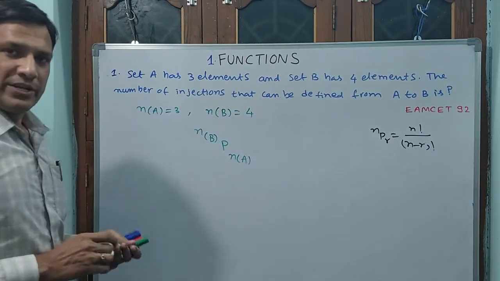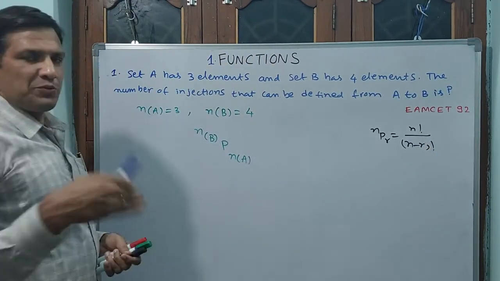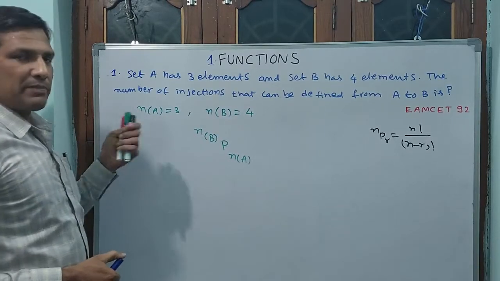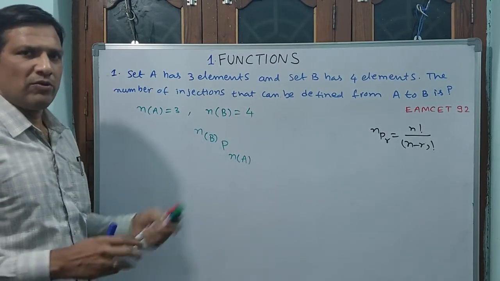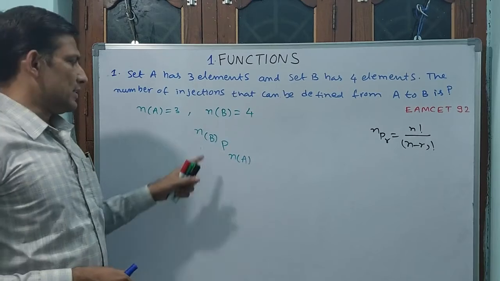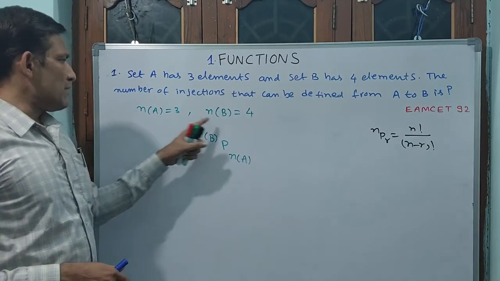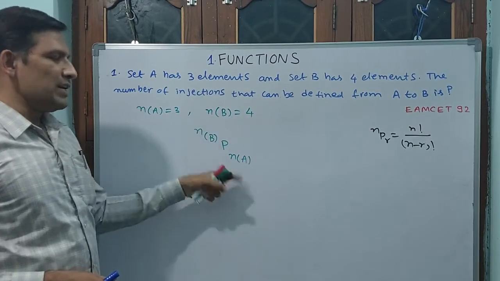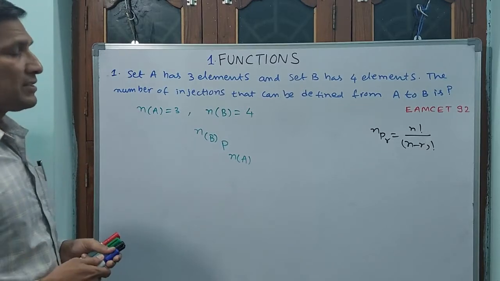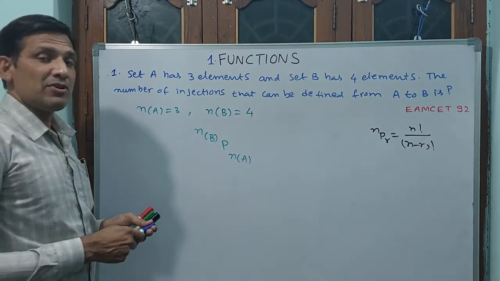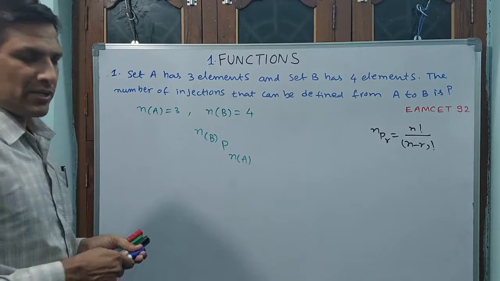This formula we already know from lower classes. nCr means combination, nPr means permutation.